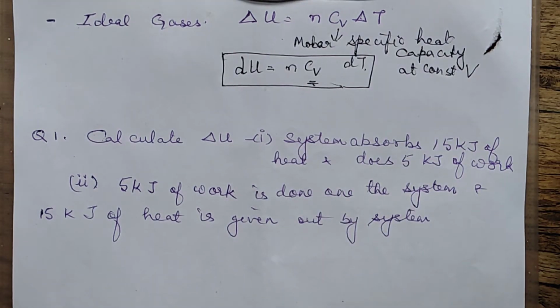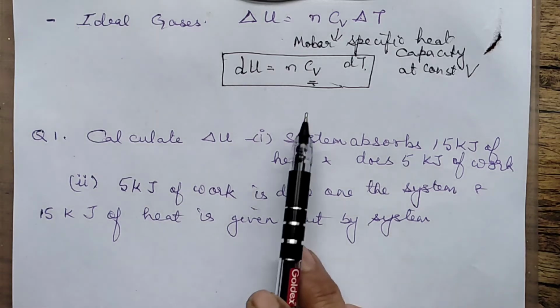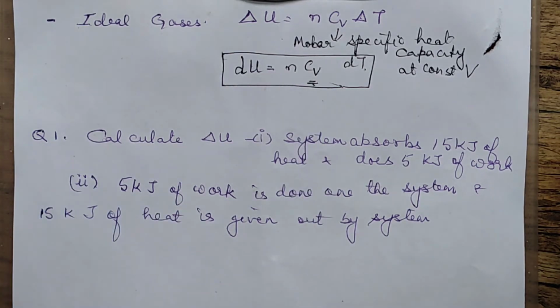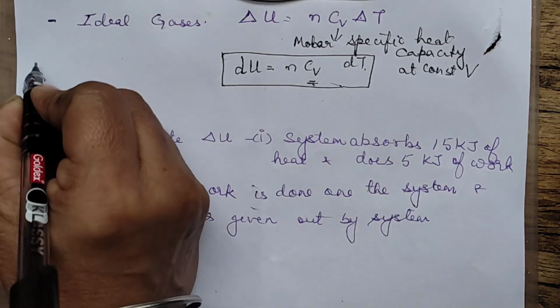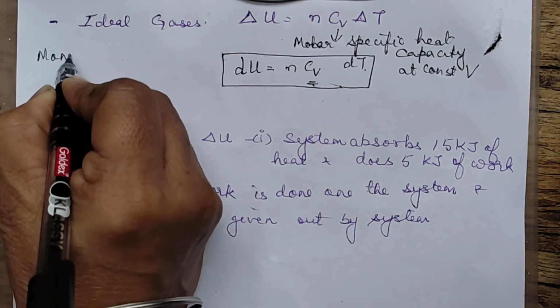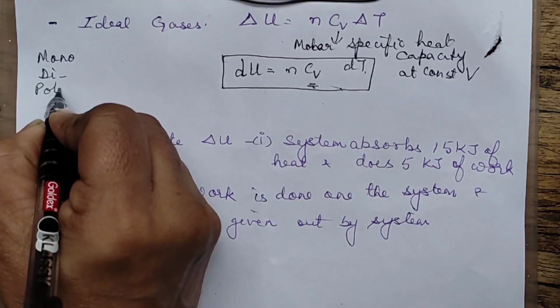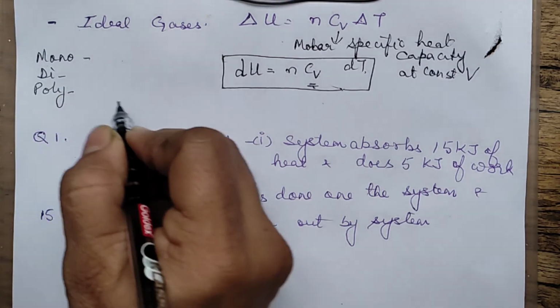Now, at times CV directly is not given. Then you should be knowing the atomicity of the gas. If it is monoatomic or diatomic or polyatomic, then what is the formula that we will write?